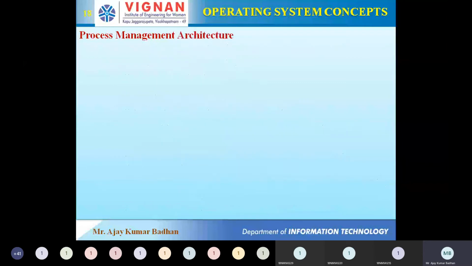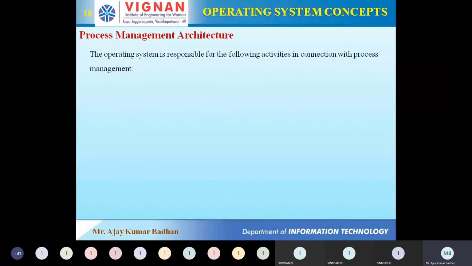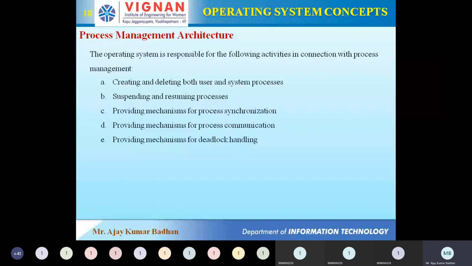That is what he's saying in this particular scenario. Well, he is talking about the architecture. Well, we don't have any architecture for process management, but we have certain activities or certain responsibilities the operating system must make sure related to process management. So, what are the responsibilities this particular process management is having?